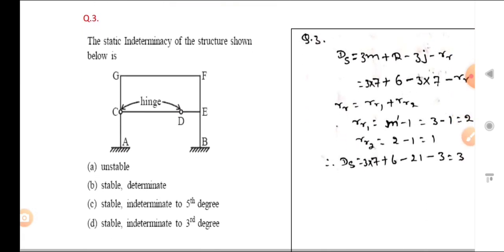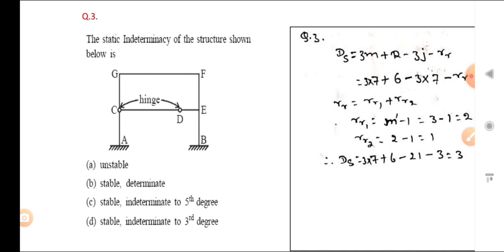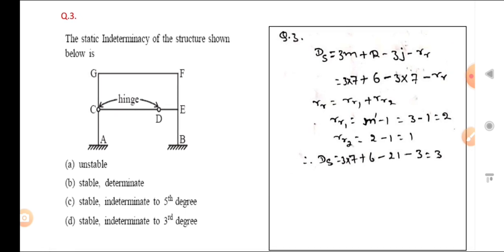So you can see that third one, the static indeterminacy of the structure shown below. The structure is given here. The options are unstable, stable determinate, stable indeterminate to 5th degree, and stable indeterminate to 3rd degree. Okay, so simple, we will find. We know the formula, we have derived that thing. So how much? That is 3m plus r minus 3j minus rr.